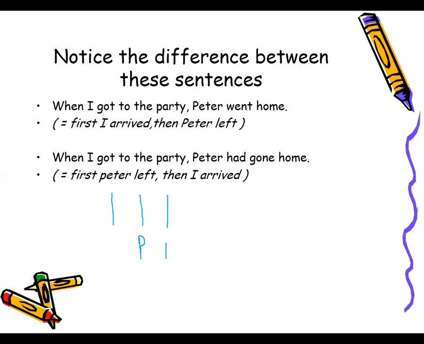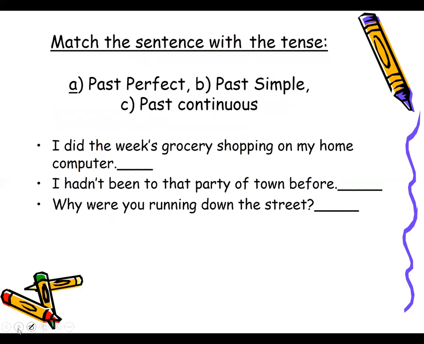Peter had gone home. Past perfect. Okay. So something that had already happened before this past moment. Now we'll do this activity later on.